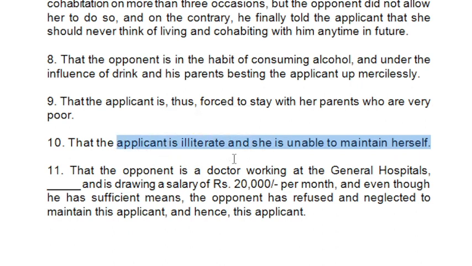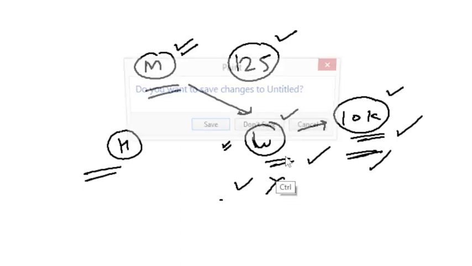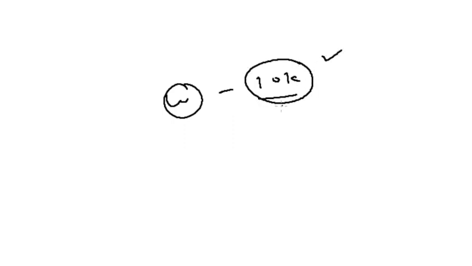There might be a situation in your case that the wife is earning something. Then you have to mention that even if she earns, that earning is still not sufficient. For example, if the wife is earning 10,000, basically 10,000 may seem sufficient, but you have to mention the fact that even 10,000 is not sufficient.